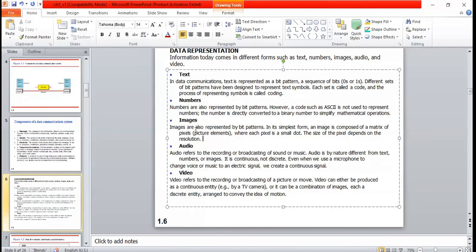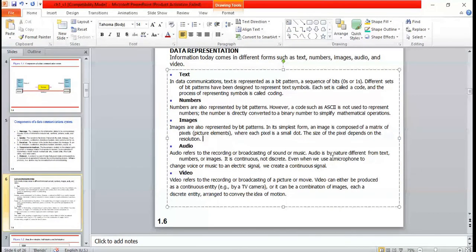What is an image, and how is image data sent? Next one is audio. Audio refers to the recording or broadcasting of sound or music. If you want to listen to music, how exactly is that information going to be sent? Most of the time you listen to music on your mobile phone. How are you getting the data? It is located somewhere else and you are listening to it. How are they going to transmit that data?